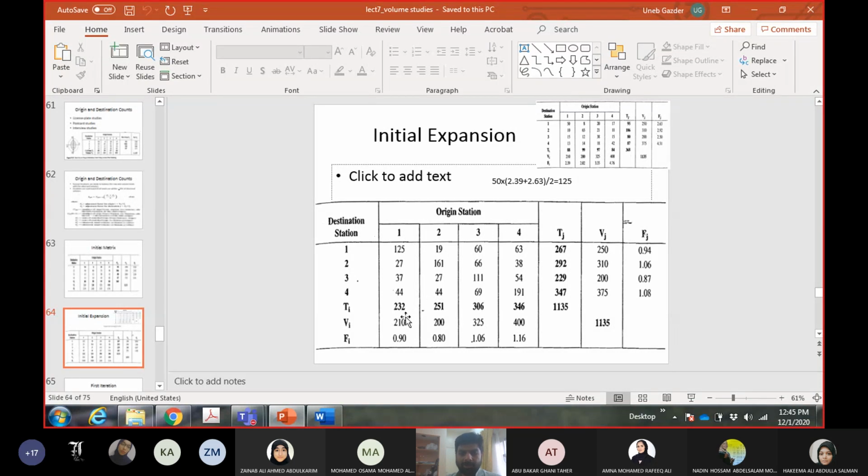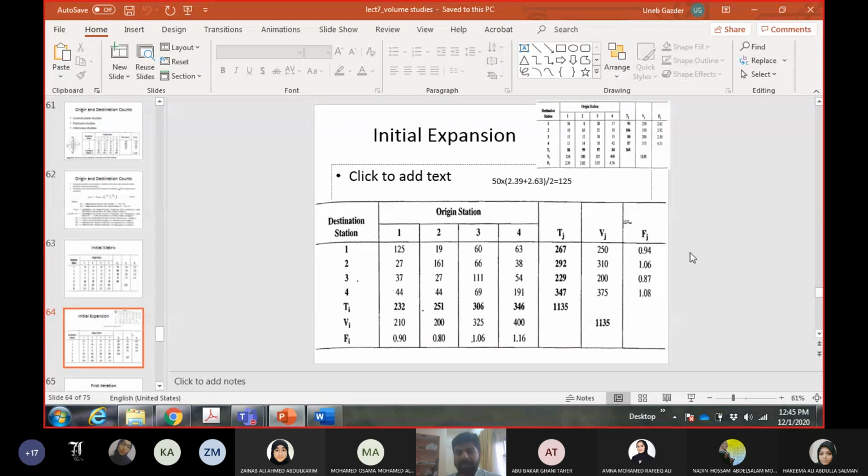With the new values, you recalculate the submissions. So the T values are the submissions. So these are the new submissions: 232, 251, 306. And for the rows, it is 267, 292, 229, 1137. Okay, so these are the new submissions now. Then you recalculate the adjustment factors with the new submissions. So 210 upon 232 gives you 0.9. 200 upon 251 gives you 0.8. Similarly, for the rows, 250 upon 267 gives you 0.94. 310 upon 292 gives you 1.06, and so on. So you recalculated the adjustment factors.